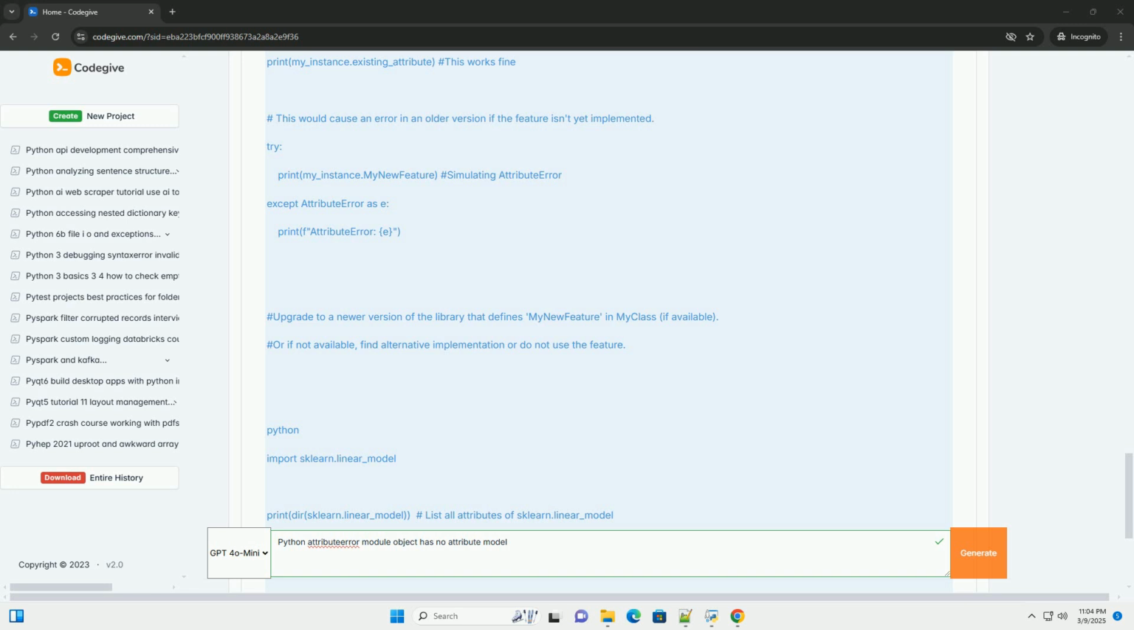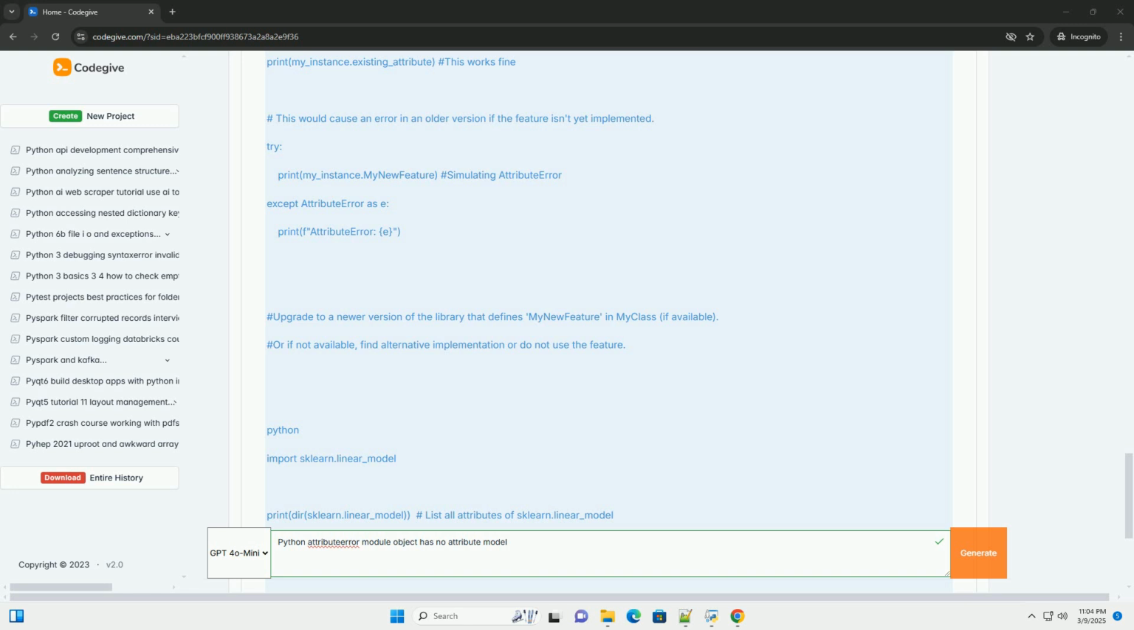Newer versions may have added the attribute you're looking for, or older versions may have renamed or removed it. Use pip show package_name or conda list package_name to check the installed version. Then, consult the library's documentation to see if the model attribute is available in your version. If you're using an older version, consider upgrading to the latest version, or a version that includes the desired attribute.